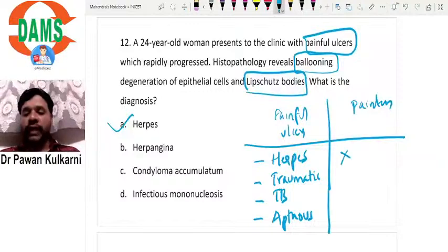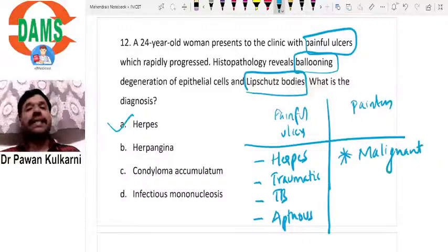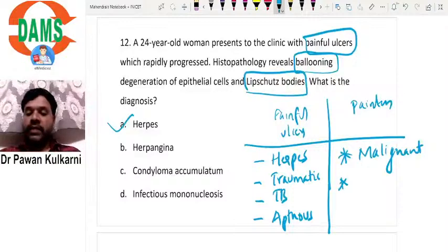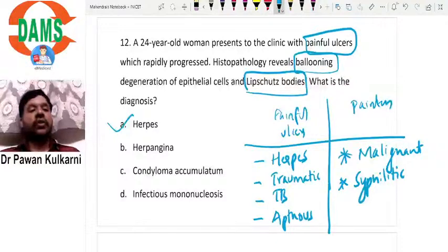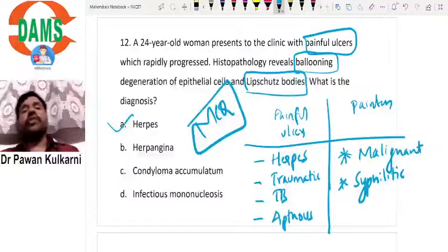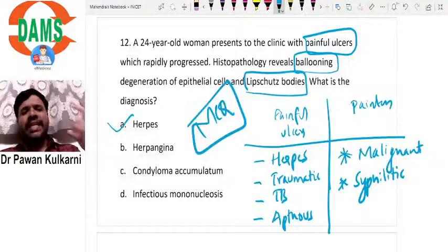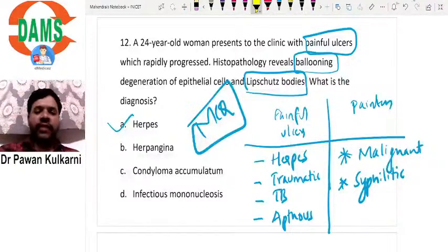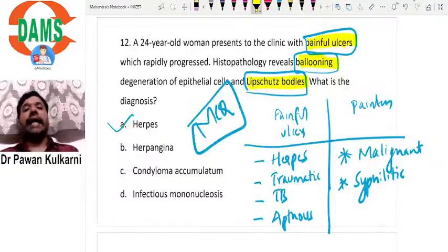Painless ulcers, one of the characteristic painless ulcers are malignant ulcers. Ulcers due to malignancy in the oral cavity are painless. Even syphilitic ulcers are painless. Syphilitic ulcers are also painless. So this list is again a very important list where questions frequently come. Which are the painful ulcers, which are the painless oral ulcers. So all these highlights which I have given here, painful ulcers, ballooning degeneration, Lipschutz bodies, are characteristically seen in herpes.